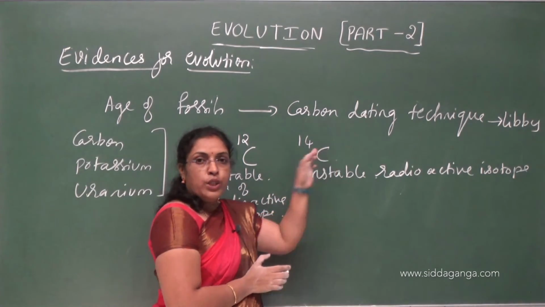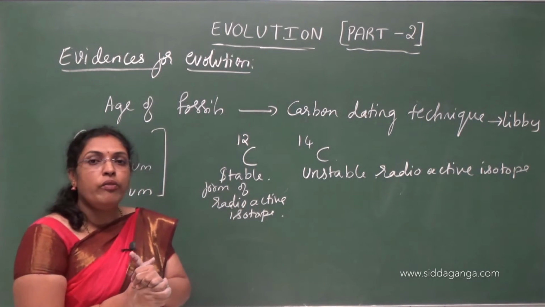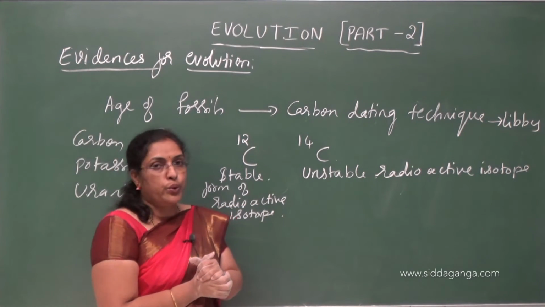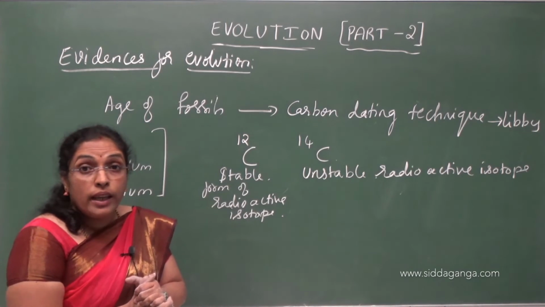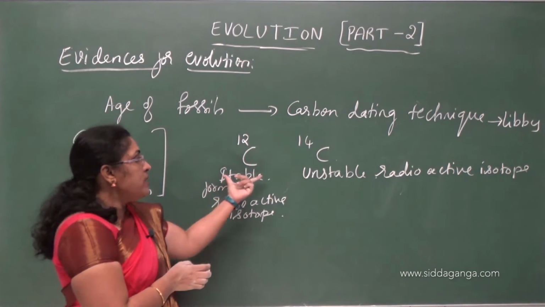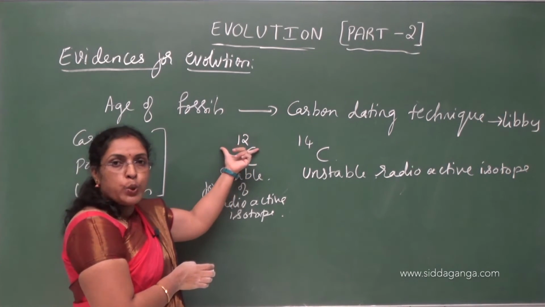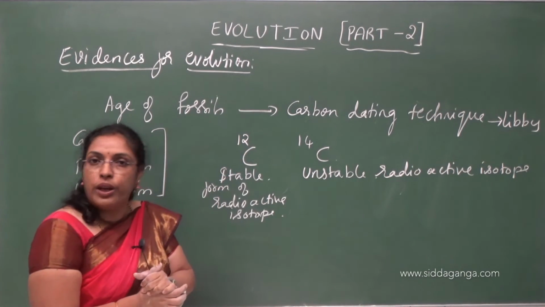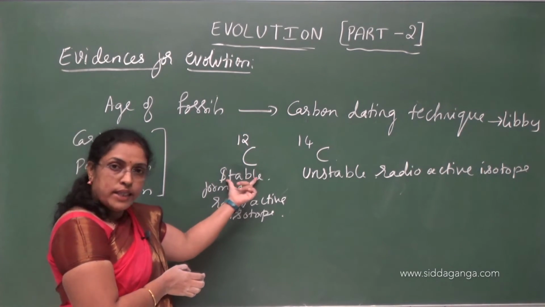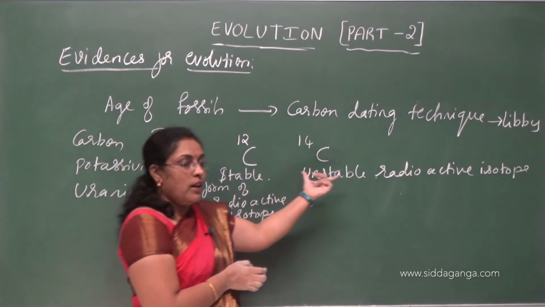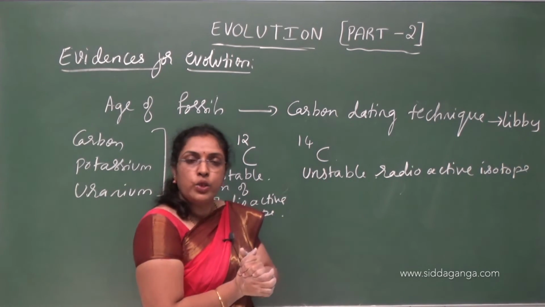the unstable carbon isotope will undergo the decay process. Carbon 12 will not undergo decay because it is a stable one, whereas carbon 14 is unstable.